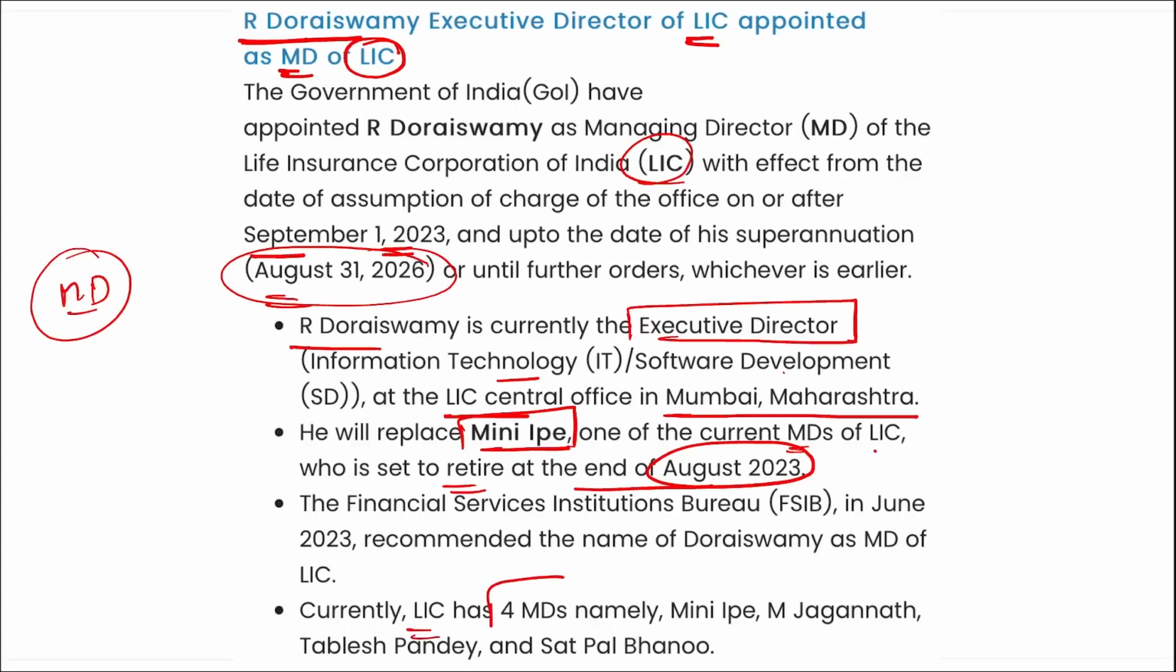Currently, LIC has 4 managing directors, namely Mini Ipe, M. Jagannath, Tablesh Pandey, and Satpal Bhanoo. And Mini Ipe will be replaced by whom? R. Doraiswamy, who is the Executive Director currently. Right?